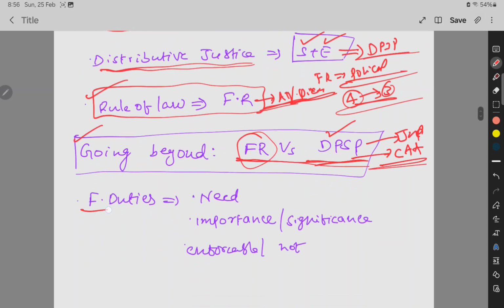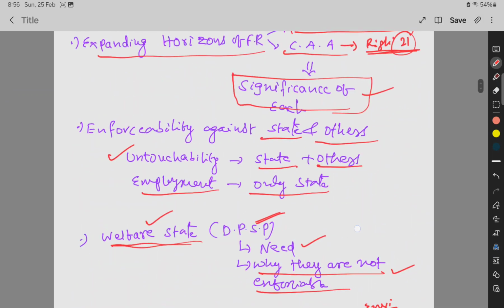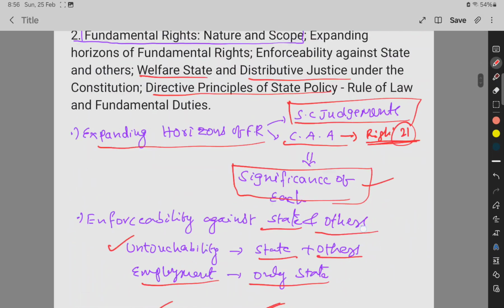And then the next one is fundamental duties. You need to know the need for fundamental duties, their importance or significance, and enforceability, why they are not enforceable, and what happens if they are enforceable. There are also some committees regarding fundamental duties, you need to read that. This is the second part of the syllabus. The third, fourth, and fifth I will discuss subsequently. As of now I want to talk about these two only.